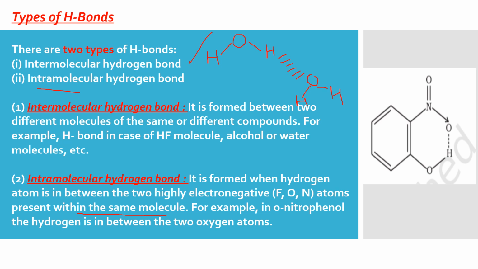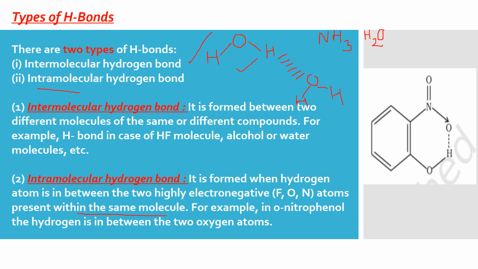Intermolecular was between two different molecules of the same or different compounds. Same compounds: HF, H2O, H2O, or as I just told you, you can show between ammonia and water. When they mix with each other, they are making this type of bond, ammonia and water. So that you can show. All these are coming under intermolecular.